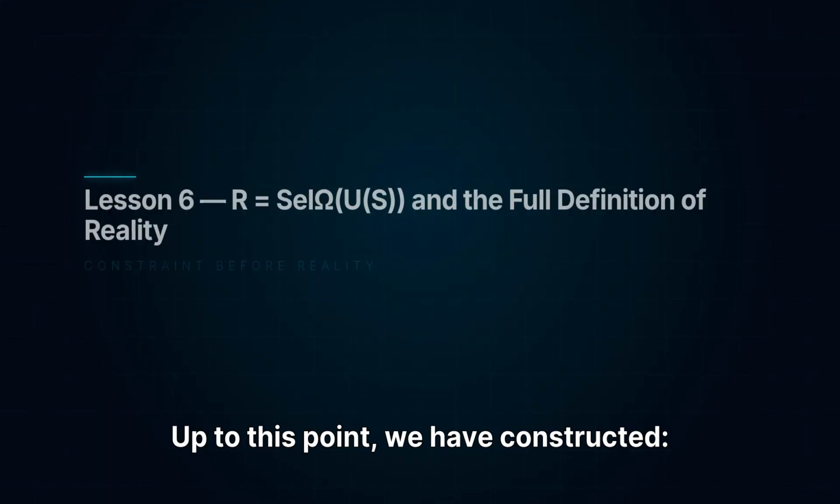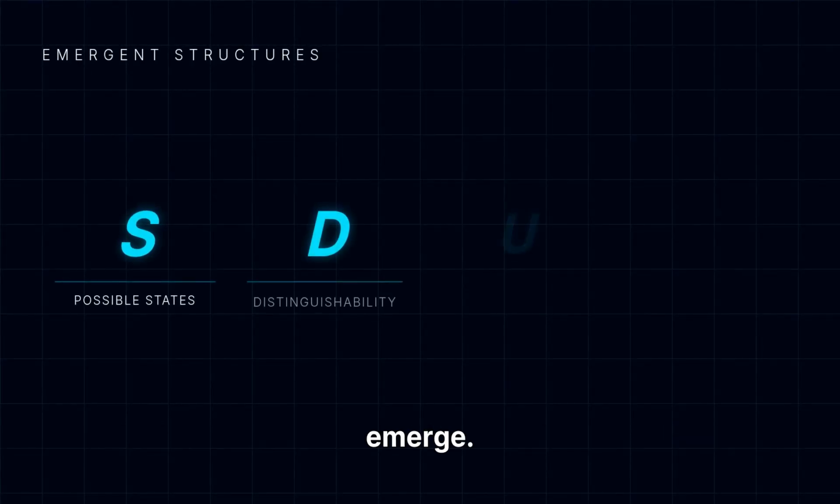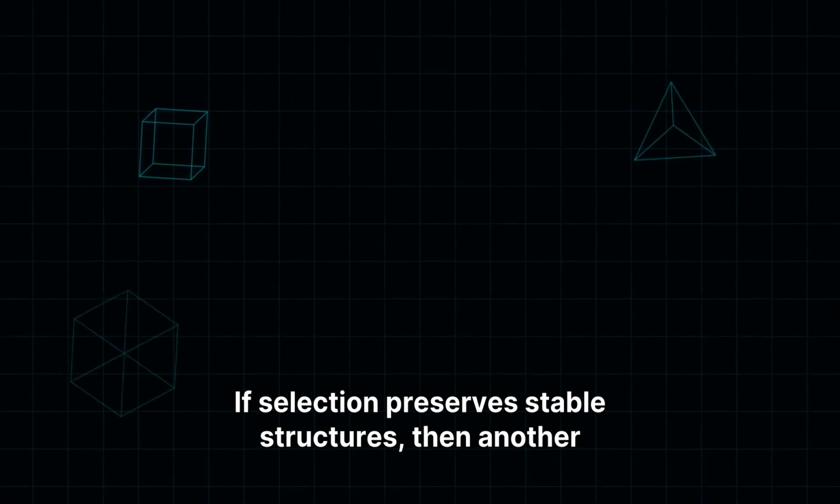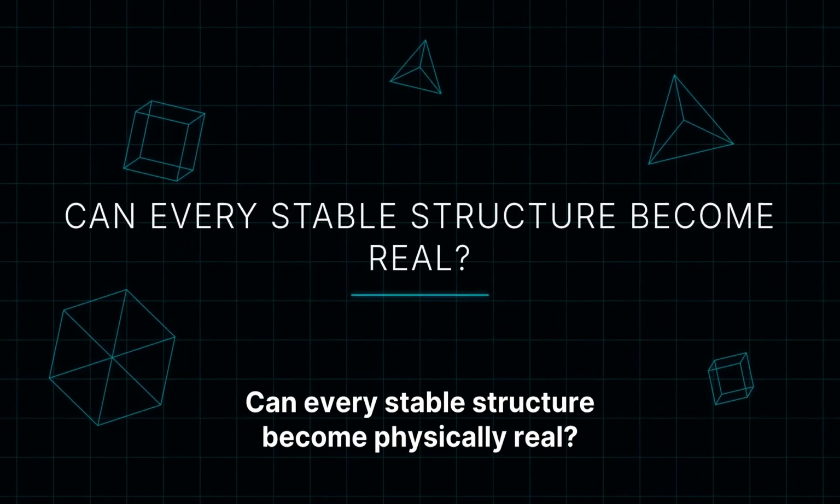Up to this point, we have constructed possible states, distinguishability, update, and selection. And we now understand how stable structures emerge. But one final problem still remains. If selection preserves stable structures, then another question appears. Can every stable structure become physically real?